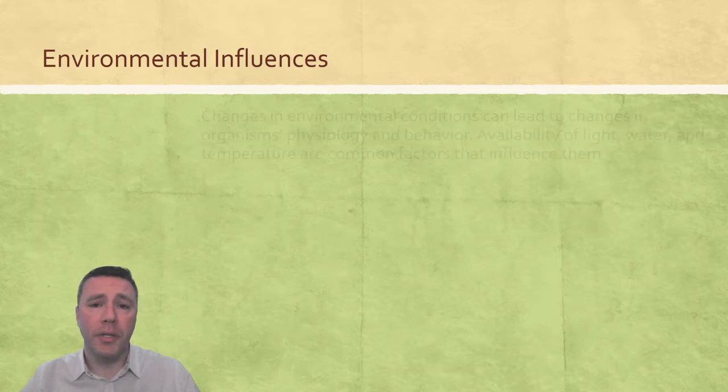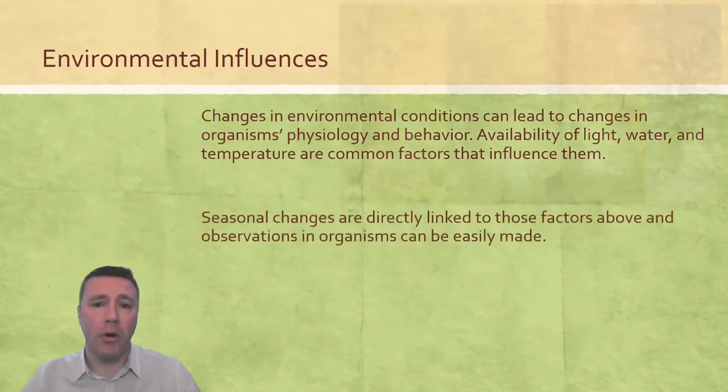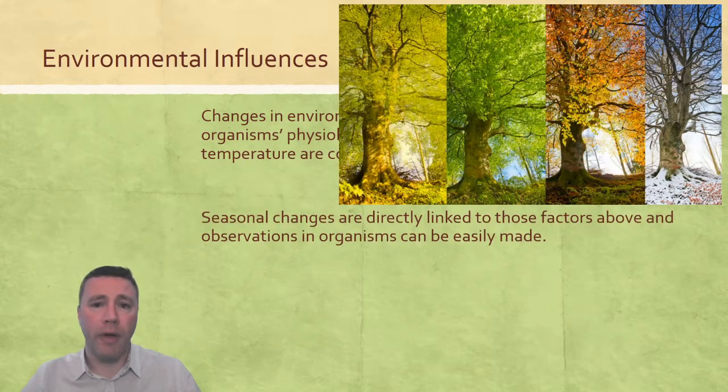As environmental conditions fluctuate, those fluctuations affect how an organism behaves and how it functions physiologically. Things such as the availability of water, what the temperature is like outside, and how much daylight there is affect that physiology and behavior. Probably some of the easiest observations we can make that help support that claim are the kinds of changes that we observe as we progress through the different seasons of the year.